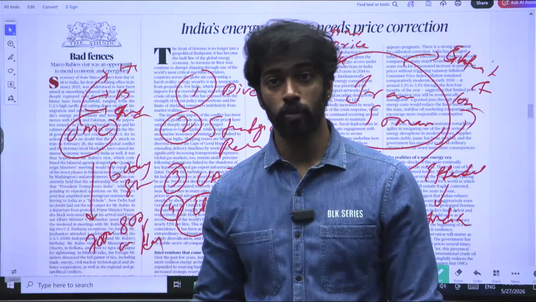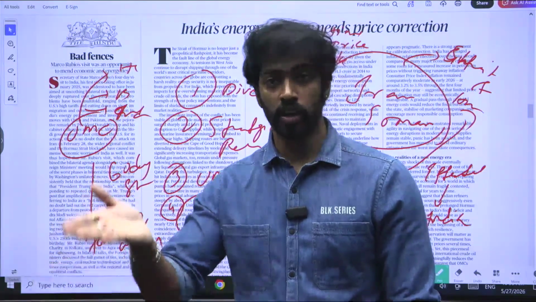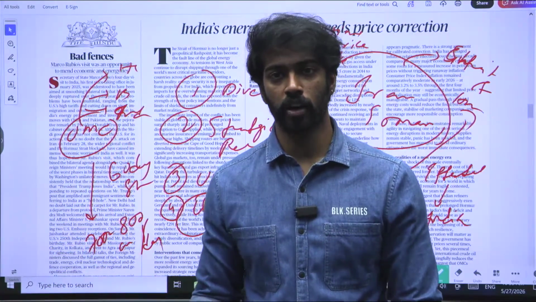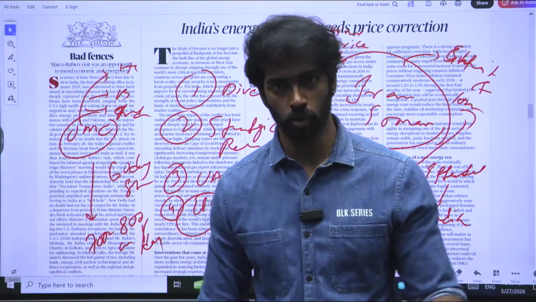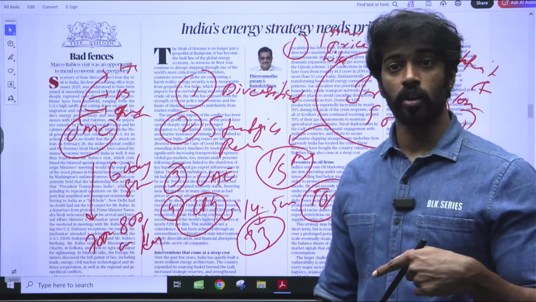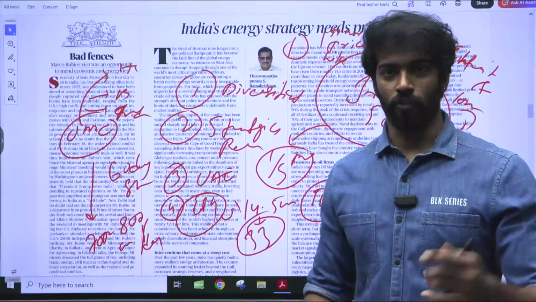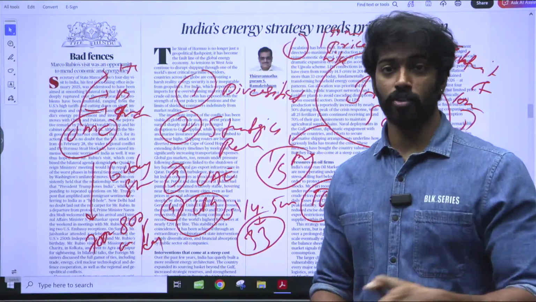Now, what will the government do? The government will give a subsidy. Who will it give it to? The oil marketing company. What will the oil marketing company do? Give it to us at a low price. Now, what will the government do then? It will increase taxes. Obviously, at the end of the day, the government gets revenue from the people.